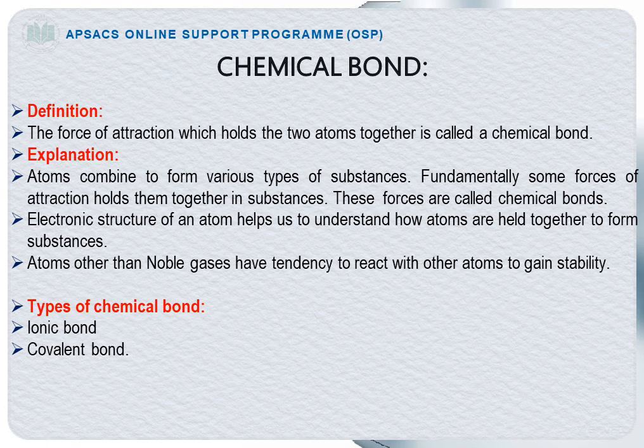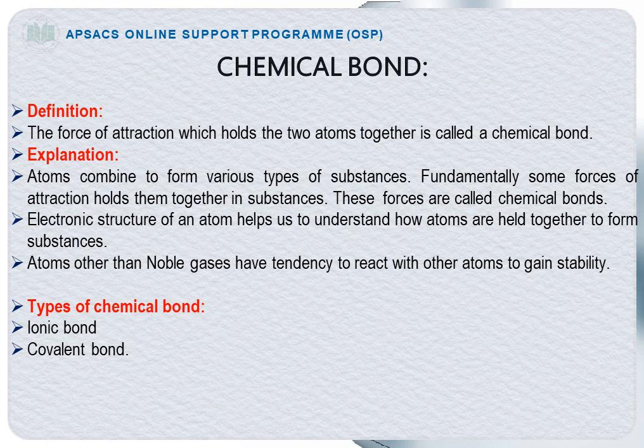In chemical bonding, it depends on how many electrons are present in the valence shell of an atom and how many electrons an atom can lose, gain or share. So the chemical bond formation totally depends on the electronic structure of an atom, the number of electrons in an atom and at which shell the electrons are present.